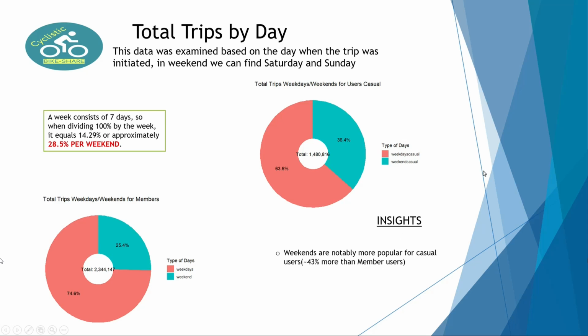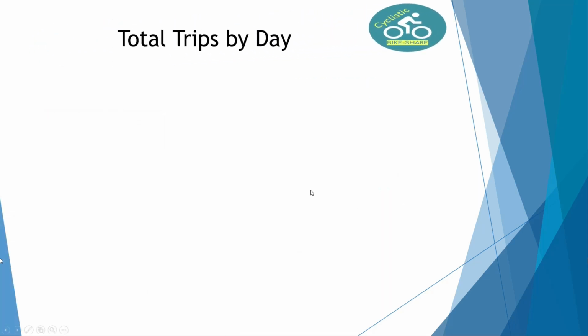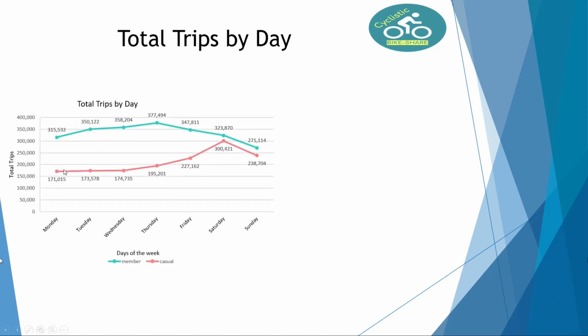Now let's move to total trips per day. For now, we're going to use a different chart to represent the data from a different point of view. This chart is a line chart. So we have here the days of the week and the total trips. Remember, this information is during the year 2023.